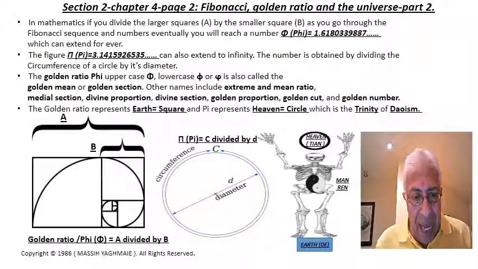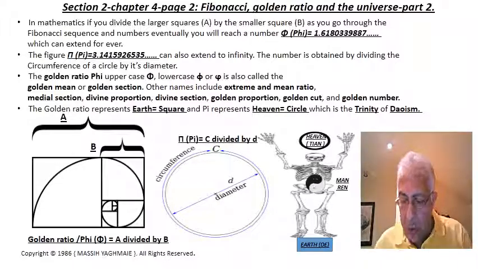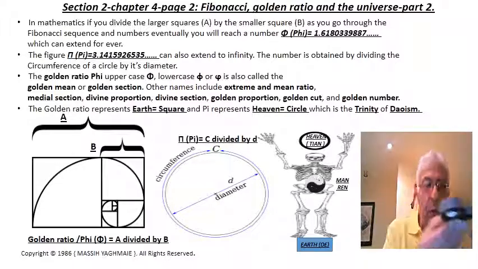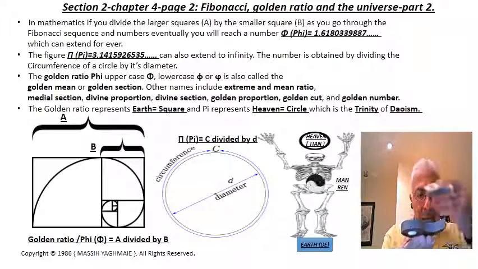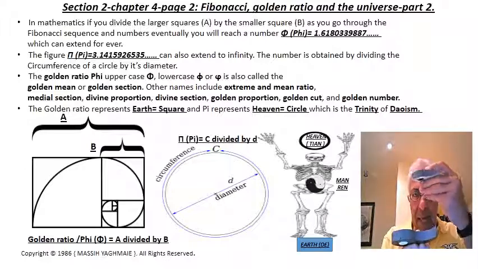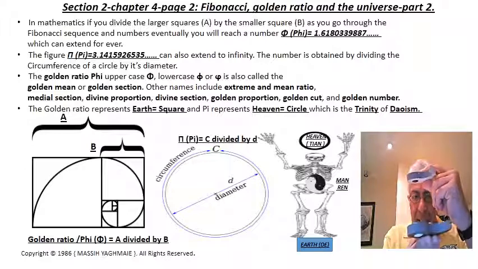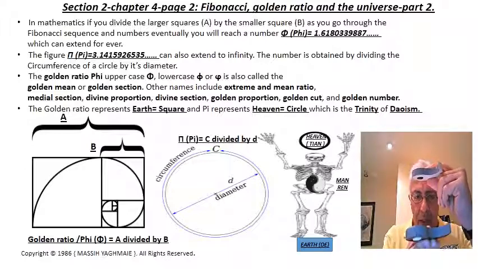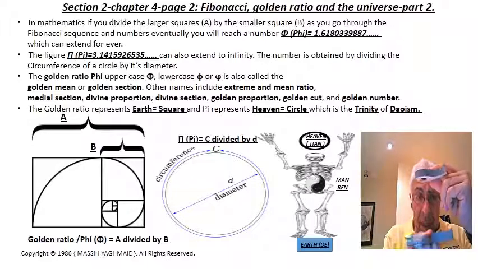as we said, in the Trinity of Taoism, man stands on the square, and on yang, which is heaven, between yin and yang, heaven and earth. So heaven is square, and earth is circle.